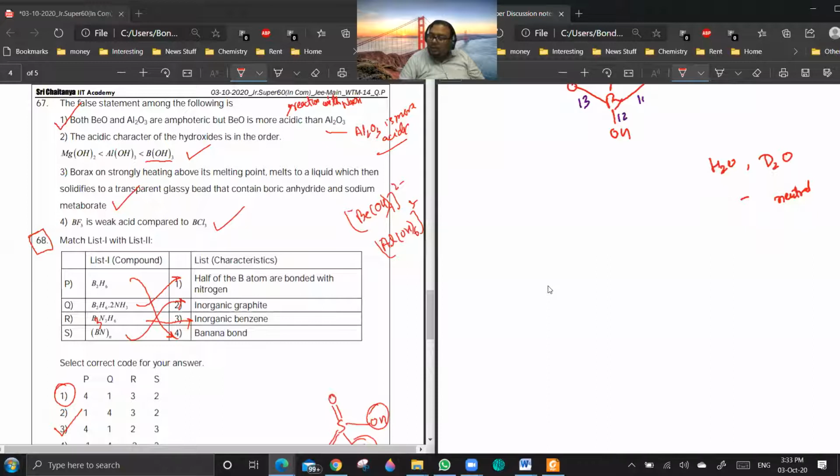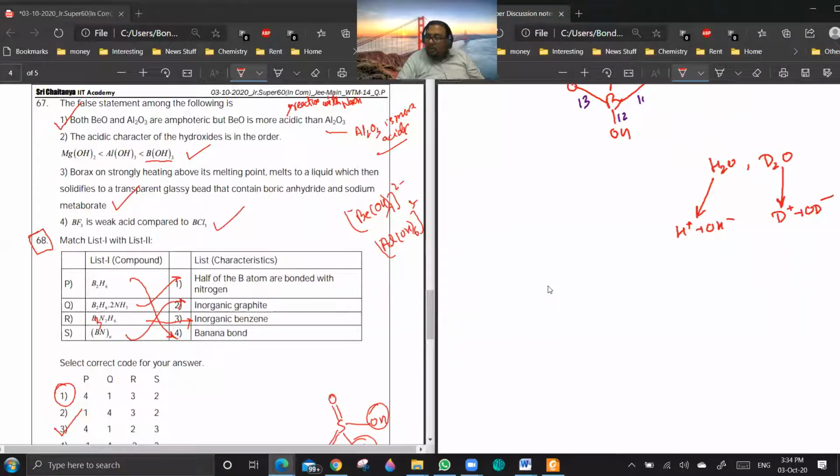See, acidity and basicity are different things, and a neutral thing is a different thing. If you take H2O to be the reference, there is a tendency to give H plus and OH minus, and D2O has a tendency to give D plus and OD minus. Are you getting a point?